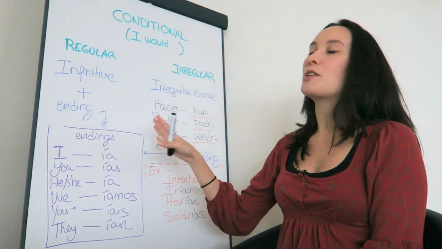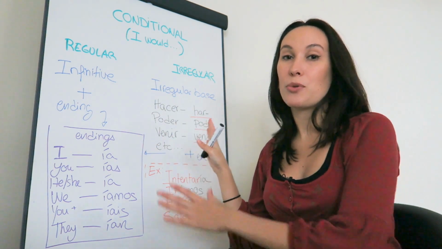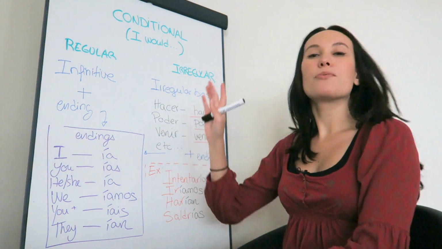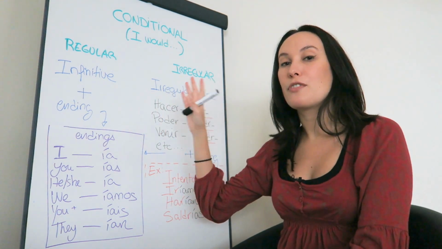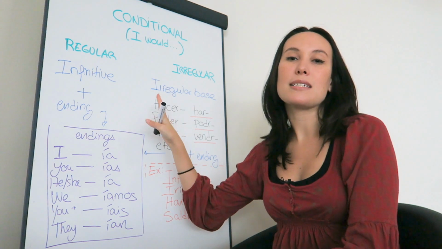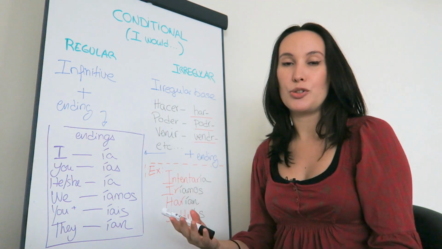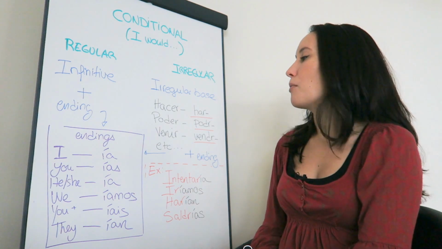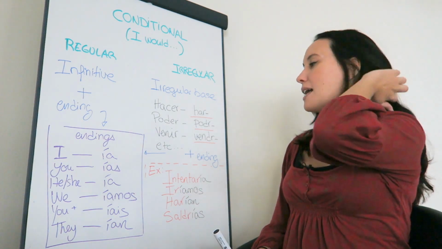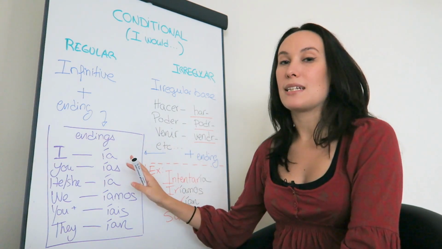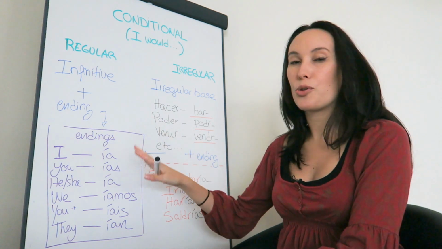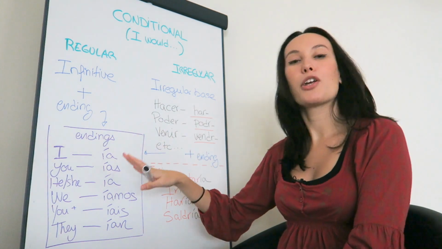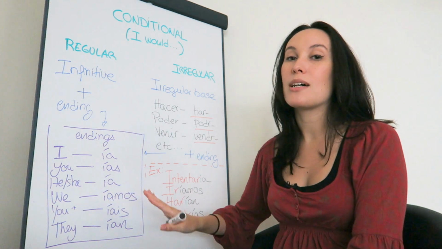We have regular verbs and irregular verbs, but we only have 12 irregular verbs, so we're pretty lucky with that. So with the regular verbs, we're going to use the infinitive as the base. So the infinitive, to do something, hablar, vivir, beber, always ending in an R. And then we're going to finish that off with the endings that we're going to choose depending on who would do something. So we have I, you, he, she, or it, we, you guys, or they.